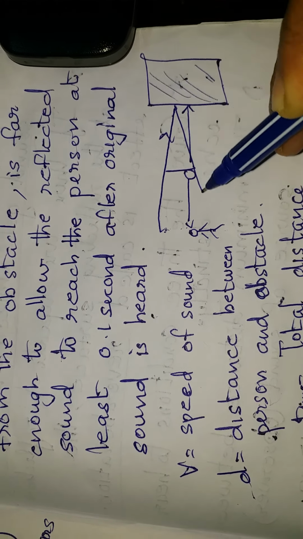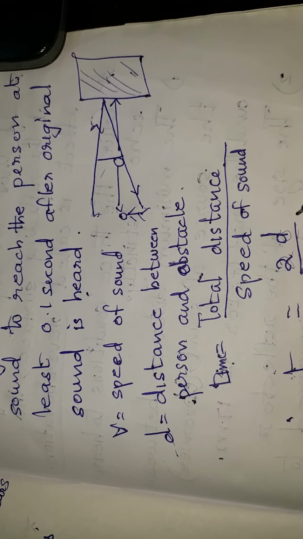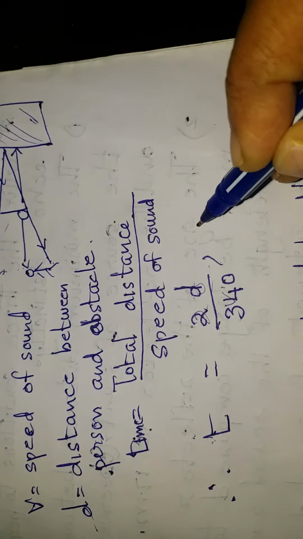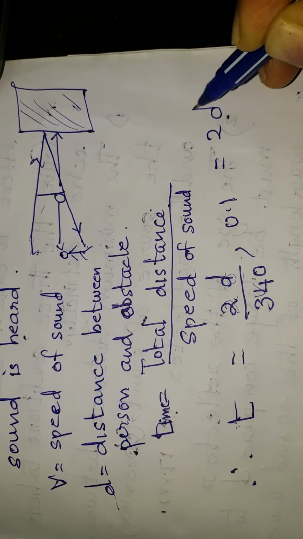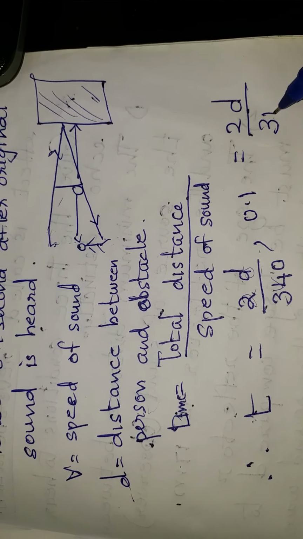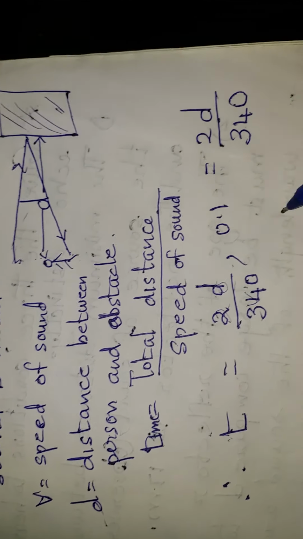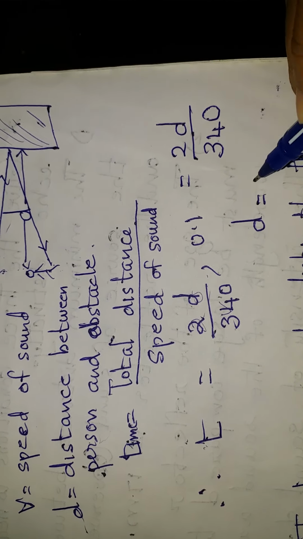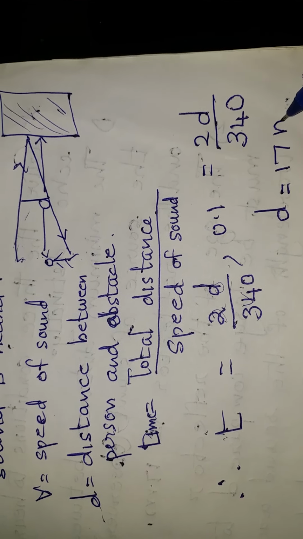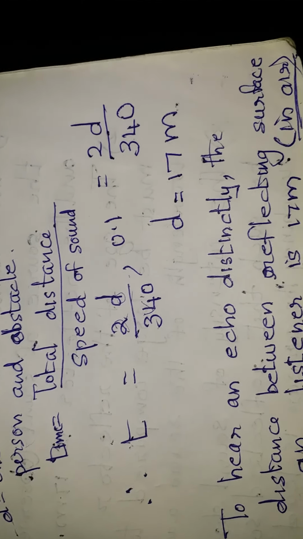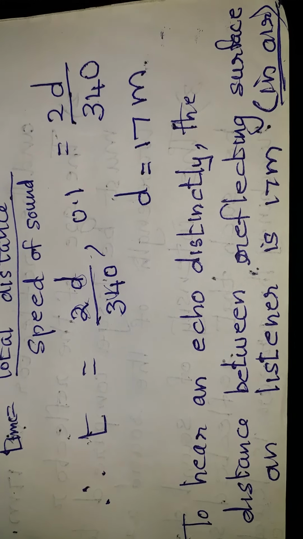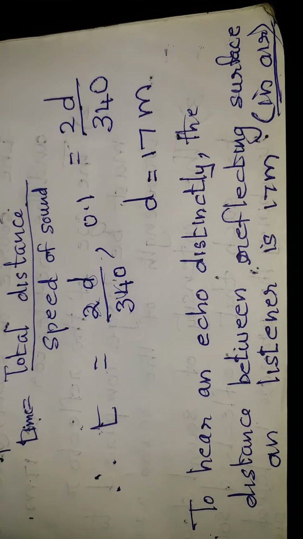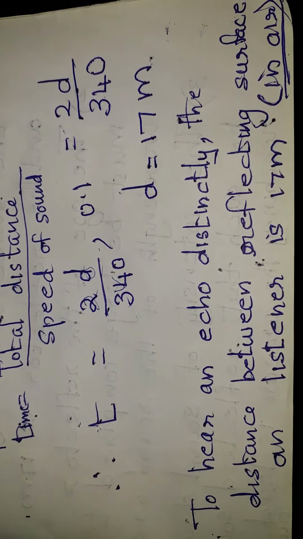Here we know that the time must be at least 0.1 second. So 0.1 is equal to 2d by 340. On calculation we get d is equal to 17 meter. So to hear an echo distinctly, the distance between the reflecting surface and the listener must be at least 17 meter.